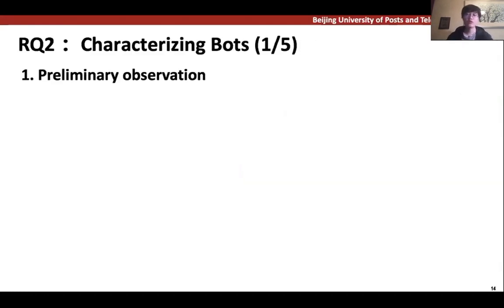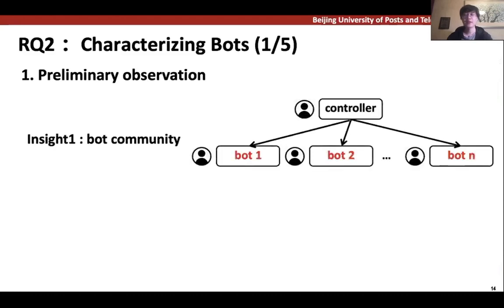Now, we turn to research question 2, namely bot detection. To characterize bots, we perform a preliminary study of bot activities. By studying the label data from experts, we found 2 insights. The first insight is that controller accounts usually create a large number of children accounts. All these children accounts form a community. Bots in one community behave similarly. To detect bots, we can detect such communities first.